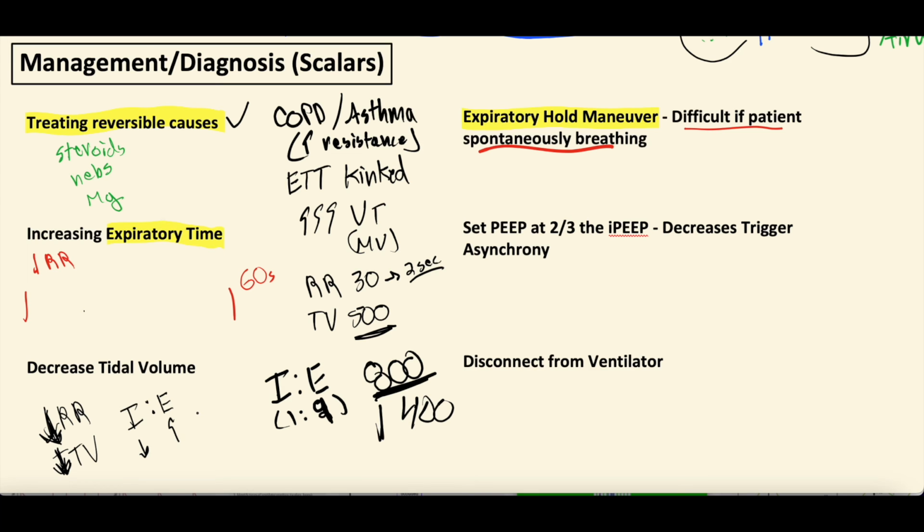Okay, excellent. Other things to note. We're almost done, I promise. So there's this thing called trigger asynchrony, or difficulty with a patient prompting the trigger. The trigger is what the vent needs to see to have the vent understand the patient is trying to take a breath in and thus prompt the ventilator to give a breath.